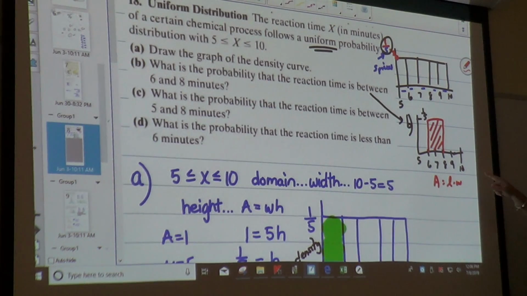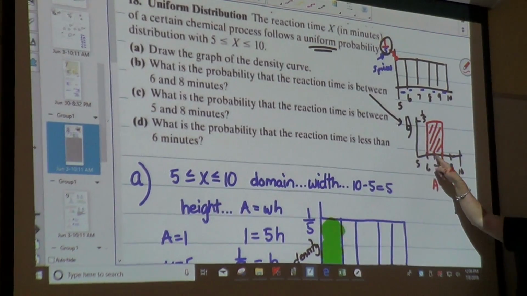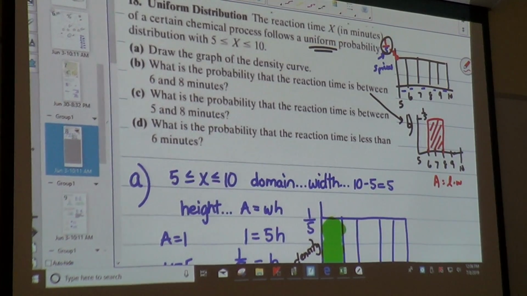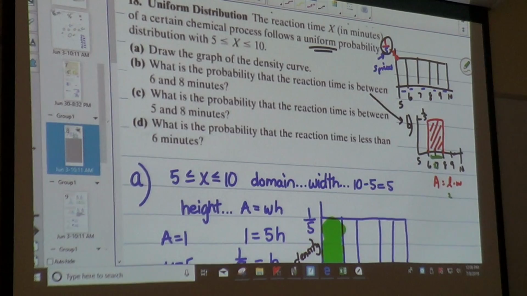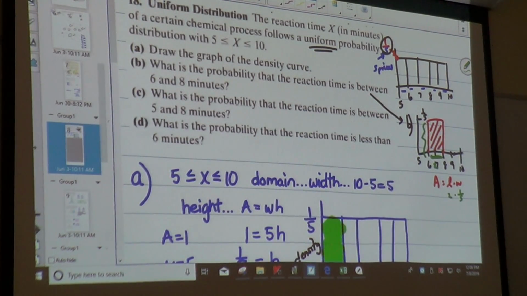We want to know the area of this box. How wide is that red box? It is 2. How tall is that box? 1/5. So it is 2 wide and 1/5 tall. So my answer is going to be that it has an area, or a probability, of 2/5. Yay?